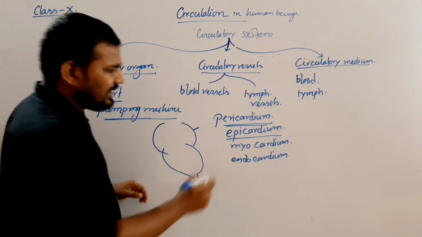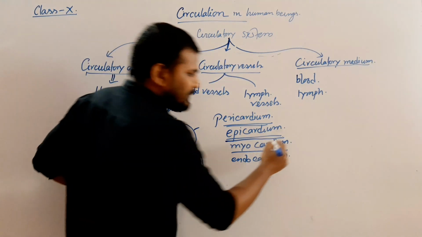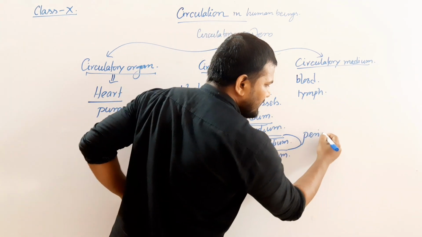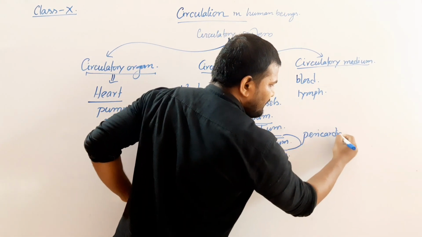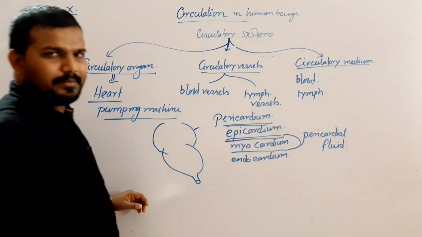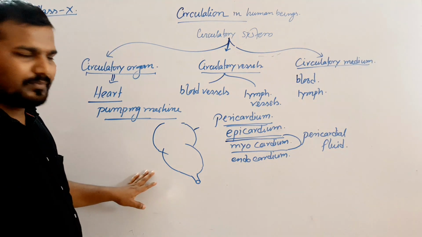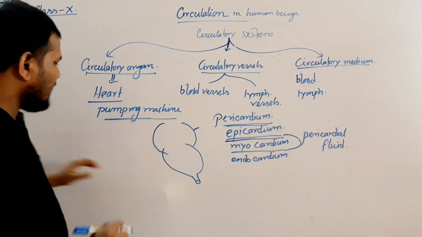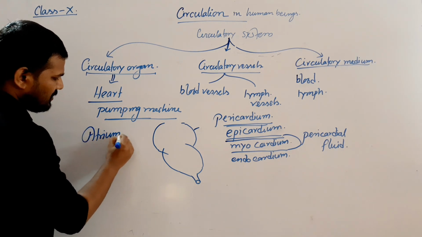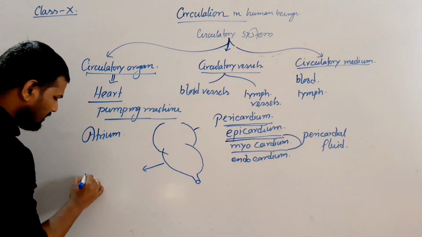Now between the layers a slight gap is present which is filled by a fluid substance known as the pericardial fluid. Clear? Now, in the LS of the heart, the uppermost portion is known as the atrium, and the lowermost portion is known as the ventricles.